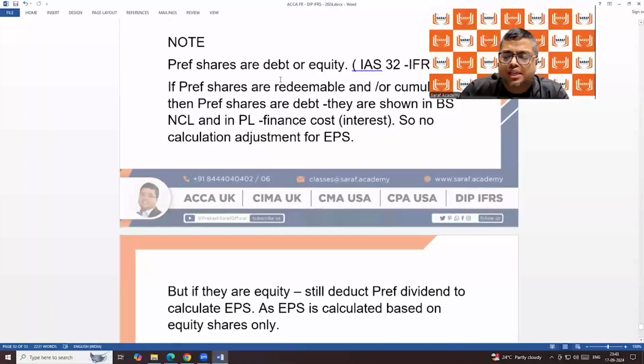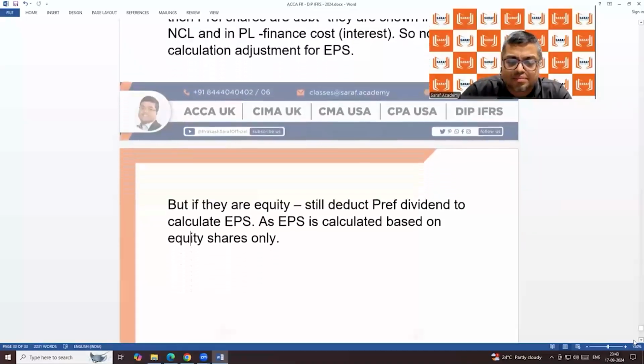I have written preference shares may be debt or equity. If preference shares are redeemable or cumulative, then the preference dividend is a finance cost already deducted from profit. But if the preference shares are irredeemable, then still deduct the preference dividend from the profit to calculate EPS.